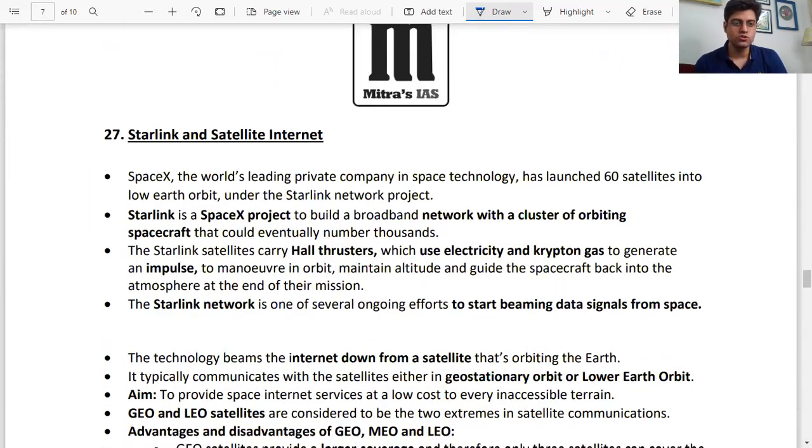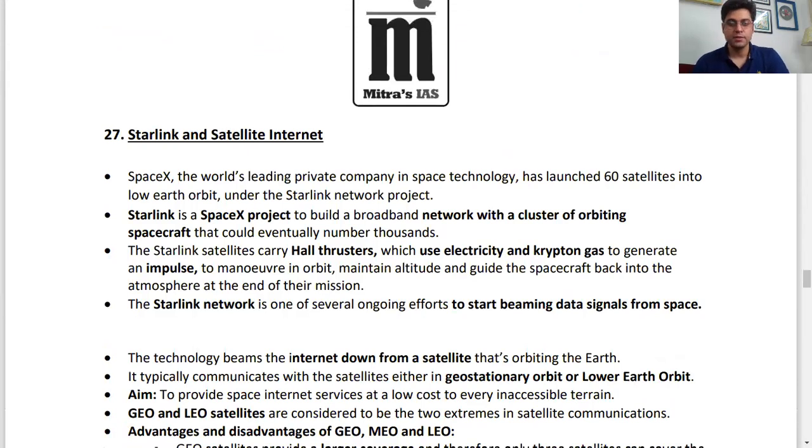So now we'll talk about Starlink and satellite internet. We've heard a lot about satellite internet, and that is where Starlink is right now making big strides. SpaceX, the world's leading private company in space technology, has launched 60 satellites. So this is not very important. What your focus here should be is looking at how the satellite internet works. Starlink, of course, is important because of what kind of technology it is using.